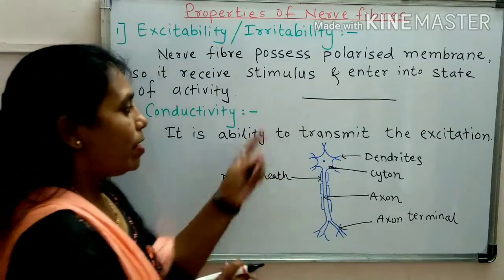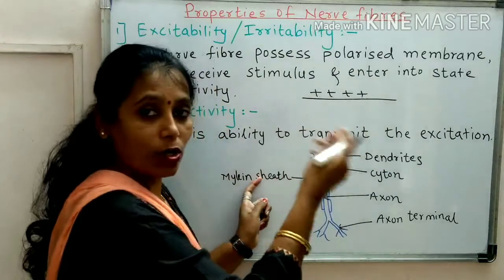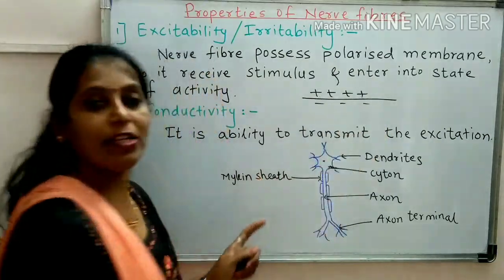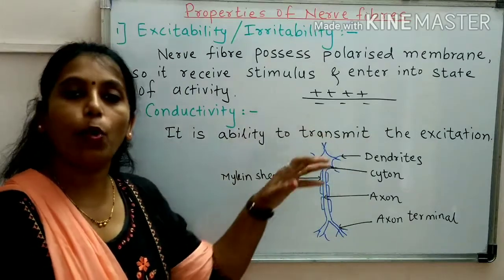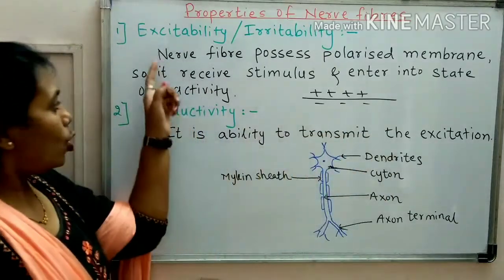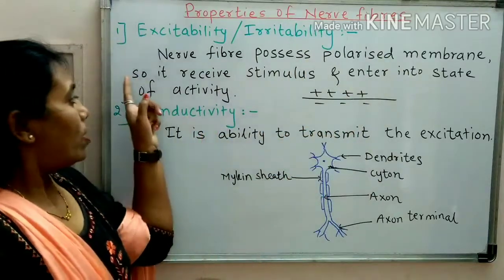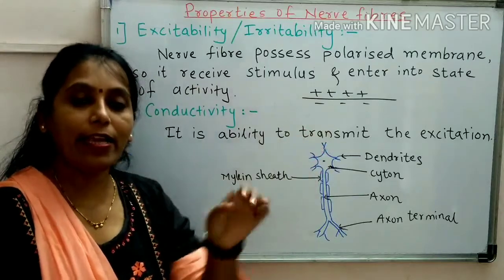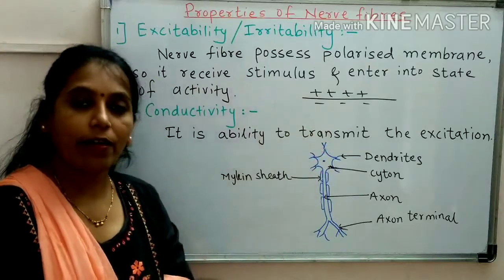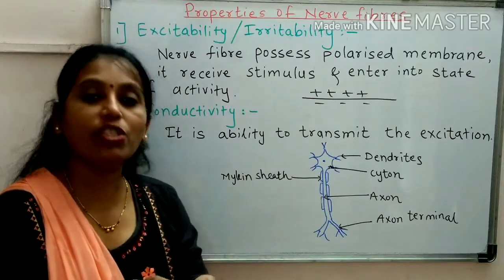At that time, the axon is positively charged on the outer side and negatively charged inside. Such a membrane is called a polarized membrane. So, the nerve fiber possesses this polarized membrane. When the nerve cell is in the resting condition, it receives the stimulus. Now, what do you mean by stimulus?